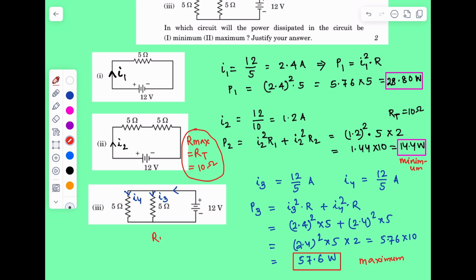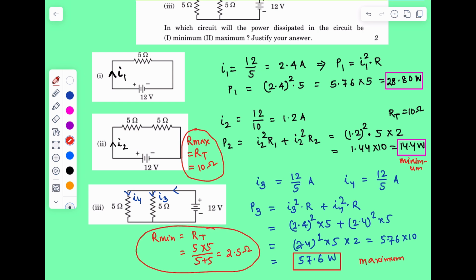Whereas in the third case, R is the minimum, because RT is equal to R1 parallel to R2, that is equal to 5 into 5 divided by 5 plus 5, which is equal to 2.5 ohm. This is the minimum.